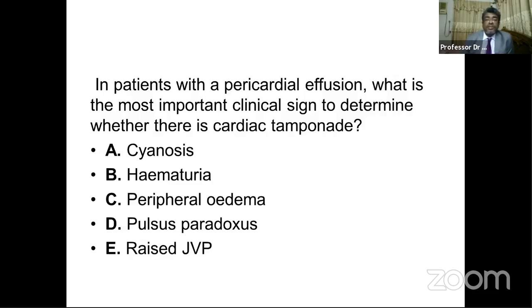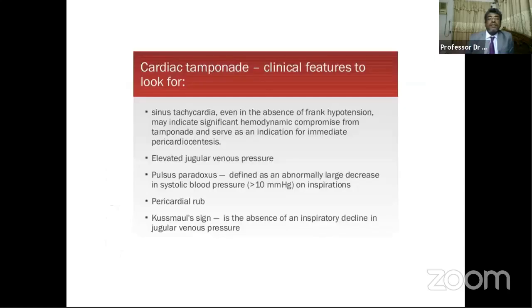When pulsus paradoxus is present in a patient with pericardial effusion, we can suspect this patient may have cardiac tamponade, and we have to confirm it. If the patient has cardiac tamponade, that is a cardiac emergency, and we have to treat the patient on an emergency basis.